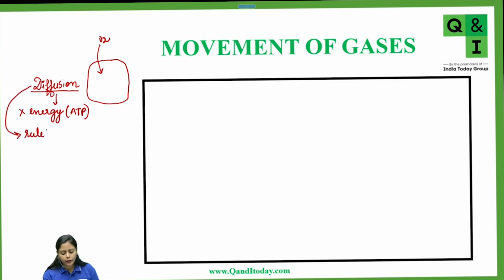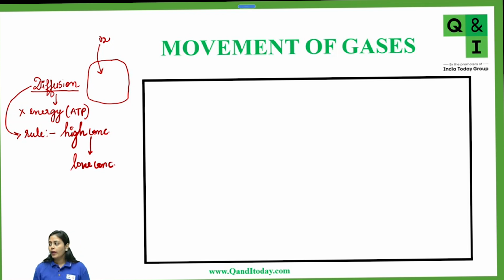The movement of gases will always take place from the region of high concentration to the region of low concentration. So the movement of any diffusing particle always takes place from high concentration to low concentration.